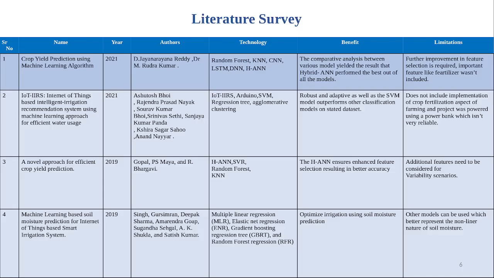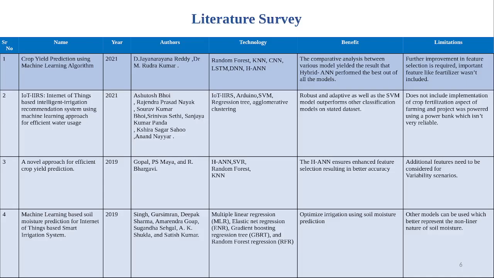In the third research paper, the authors have proposed a HANN algorithm for increasing crop yield prediction. The authors have improved this algorithm by selecting better features, and they have concluded that the accuracy has remarkably increased. Additional features also need to be considered for varied scenarios, and it could be improved further.